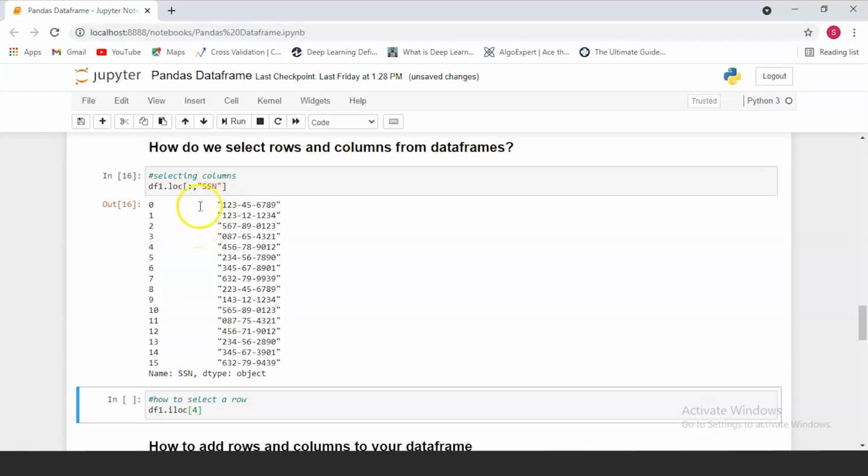So as you can see here, using the loc function, we've accessed only the column SSN. The first position is used to specify your rows, and we haven't selected any rows. We've accessed the column SSN by directly calling its label. As you know, the loc function takes only labels, so when you're using the loc function, you have to pass in a label.